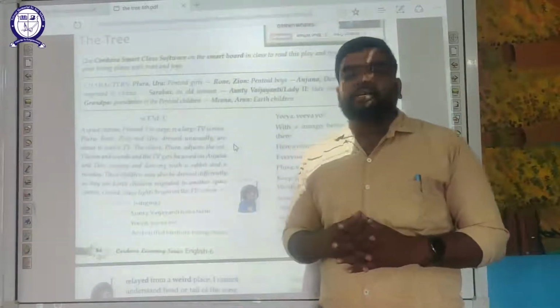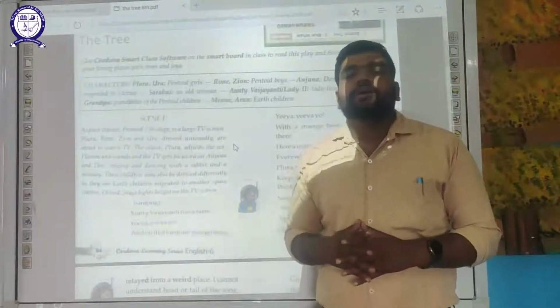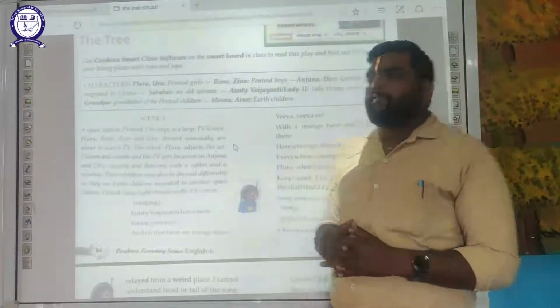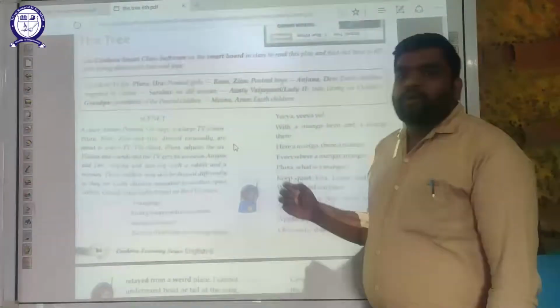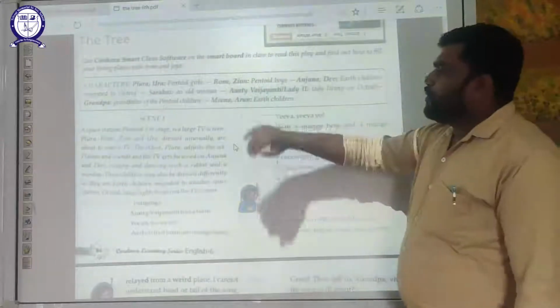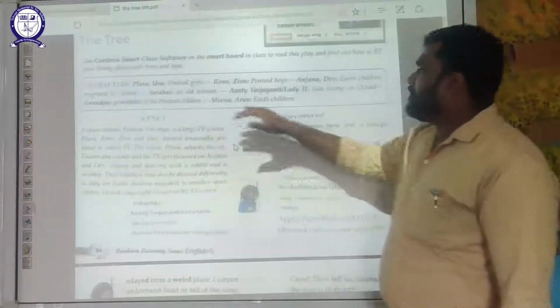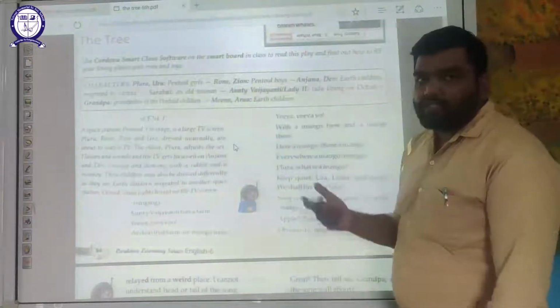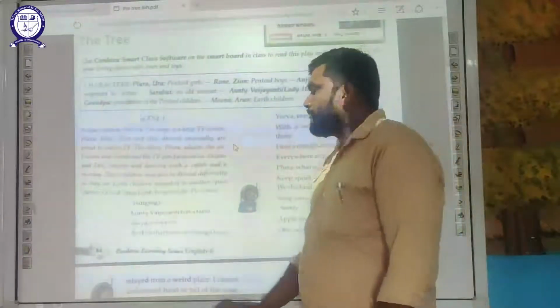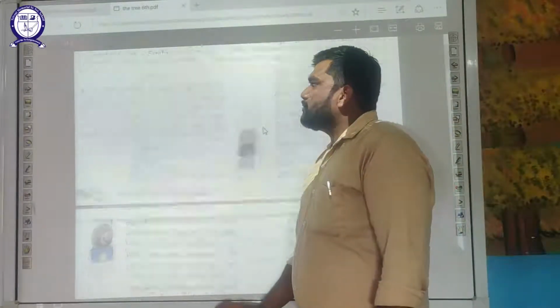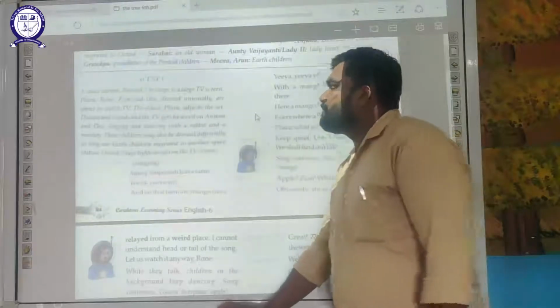The planet is the Earth. The other two space stations are Pantoid and Octoid. There are a few children here, a grandpa, one lady named Sarabai, and the other one is Auntie Vajanti, or you can say lady number 2. So moving to the chapter, let's start with the first scene.